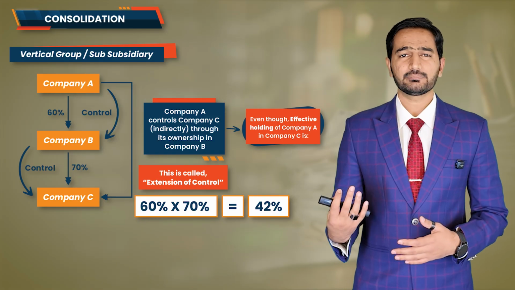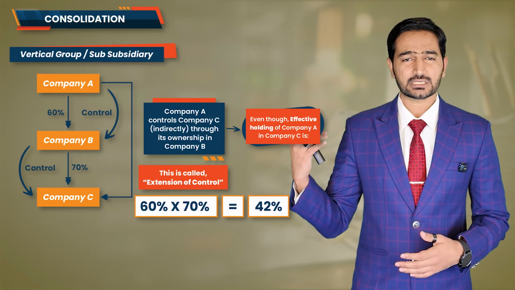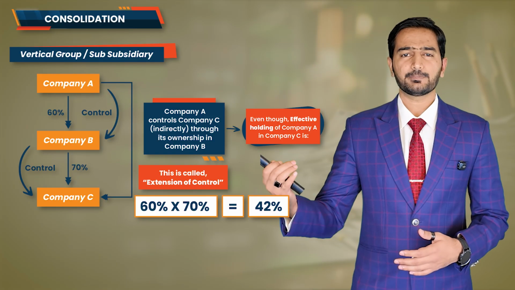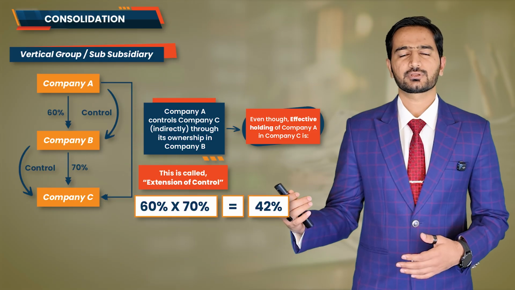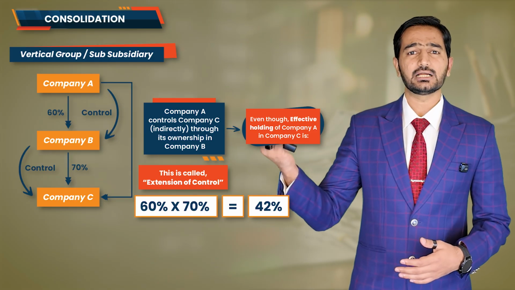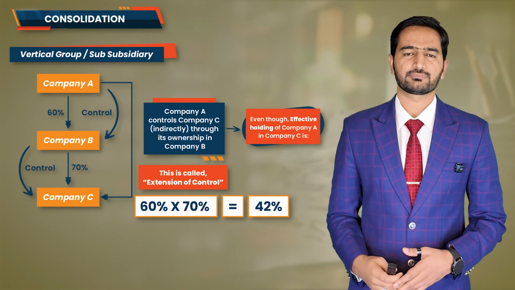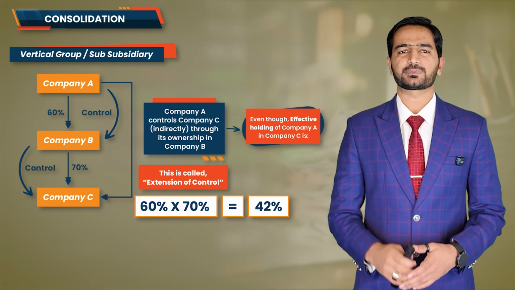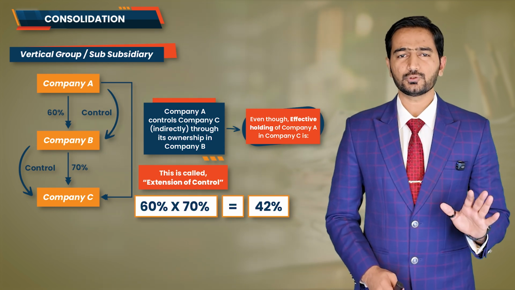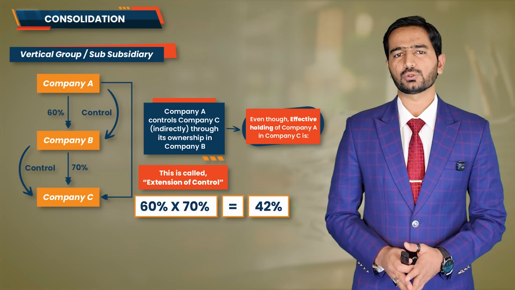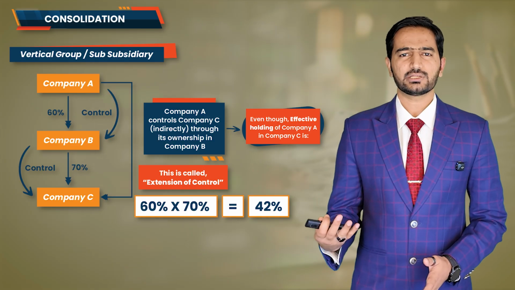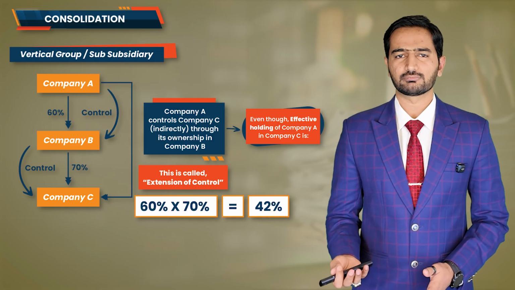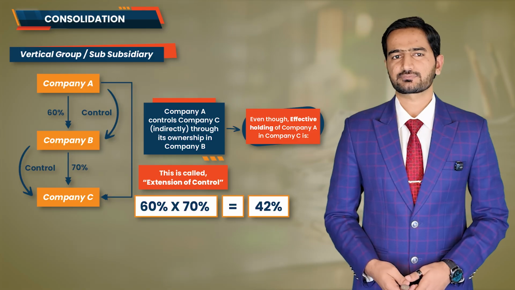In this example, company A controls company B and company B controls company C, which means company A ultimately controls company C, even though the effective holding is less than 50%. So don't confuse effective holding with control. Control is established based on the power to govern, not just percentages.